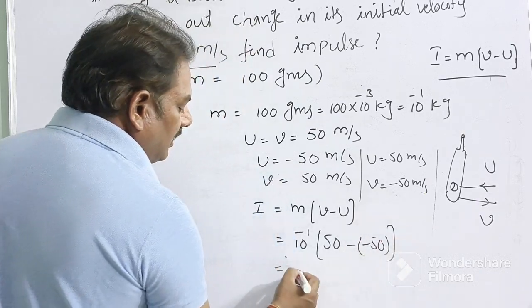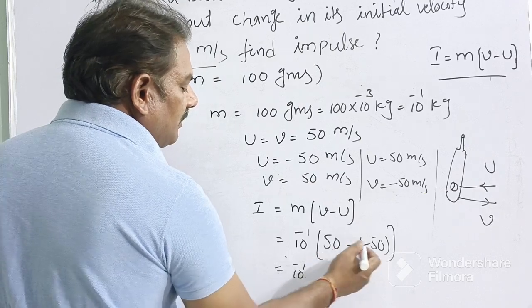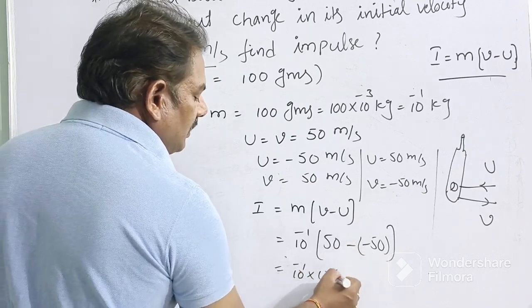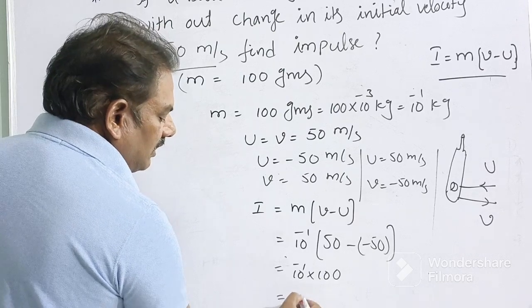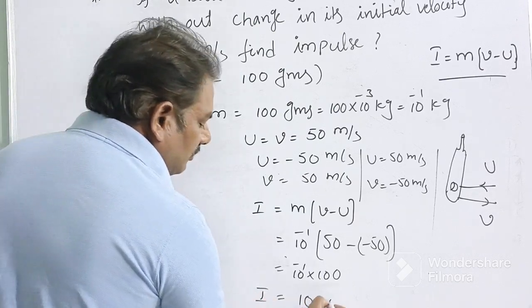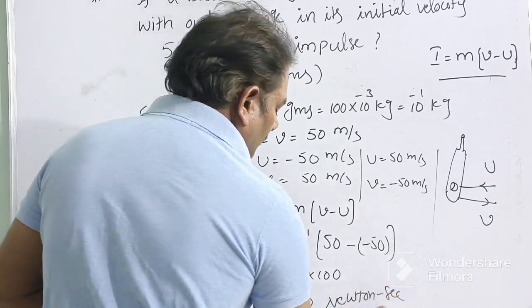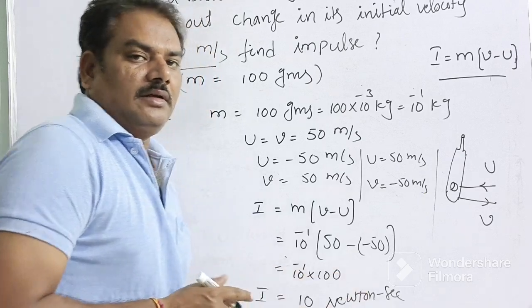So that equals 10 power minus 1 times minus of minus 50, 50 plus 50, 100. The 10 power minus 1 and a zero cancel out, then 10. Impulse I equals 10 Newton second. So this is the impulse.